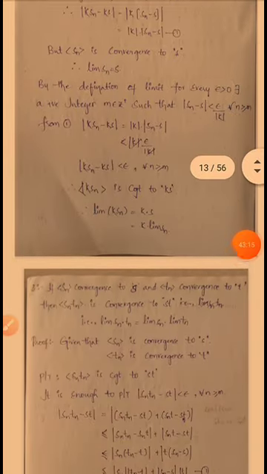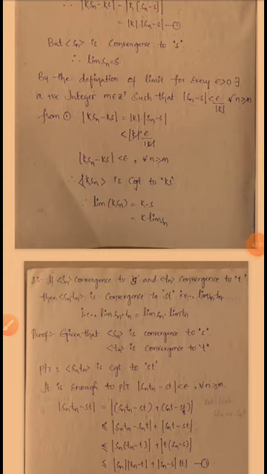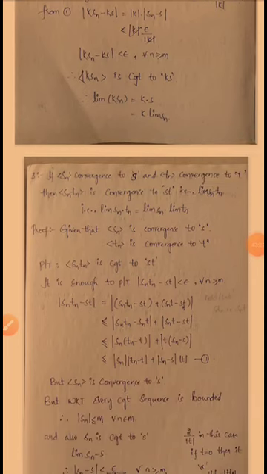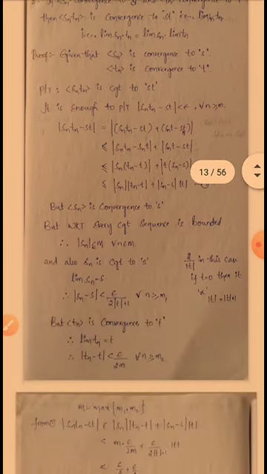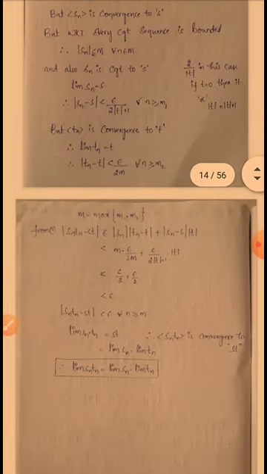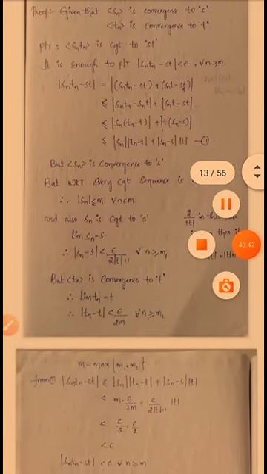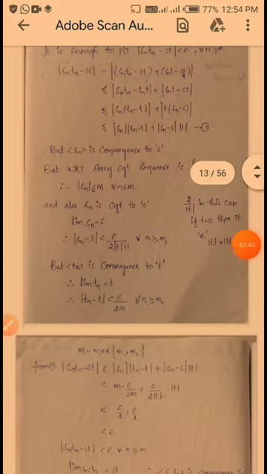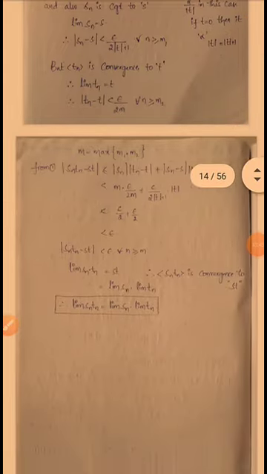And the third theorem is: if sequence Sn converges to S and sequence Tn converges to T, then we have to show that sequence Sn into Tn converges to ST. That is also, limit Sn into Tn is equal to limit Sn into limit Tn. So these are the theorems on limit of a sequence, and this is very very important.